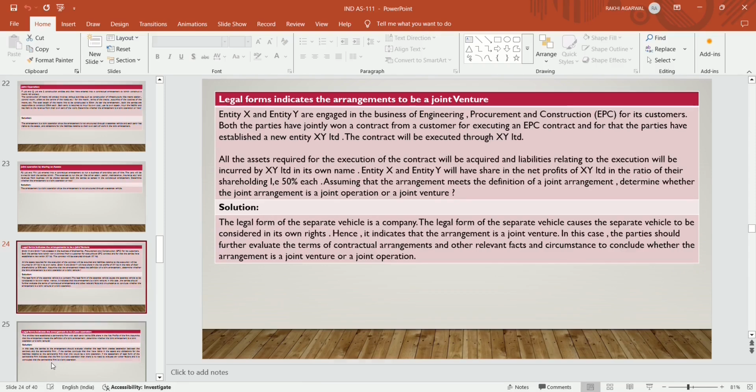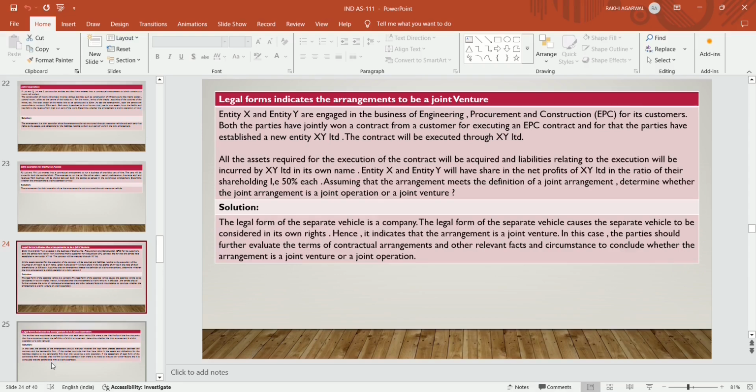So determine whether the joint arrangement is a joint operation or joint venture. The legal form of the separate vehicle is a company. The legal form of the separate vehicle causes the separate vehicle to be considered in its own right. Hence it indicates that the arrangement is a joint venture. Other facts and circumstances should also be checked, such as whether the output is consumed by the parties themselves or by a third party. In this case, the party should further evaluate the terms of the contractual arrangements and other relevant facts and circumstances to conclude whether the arrangement is a joint venture or joint operation.